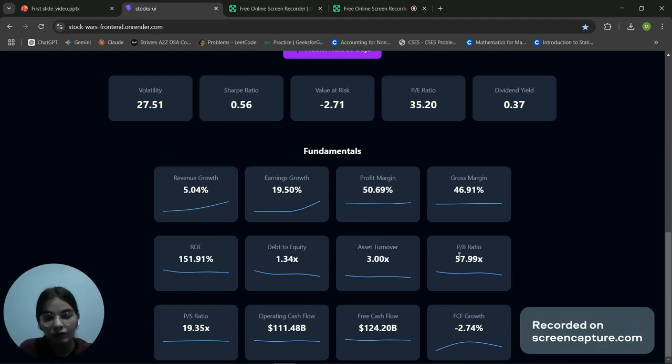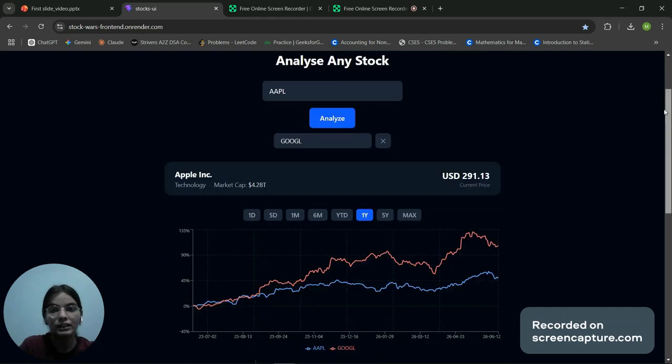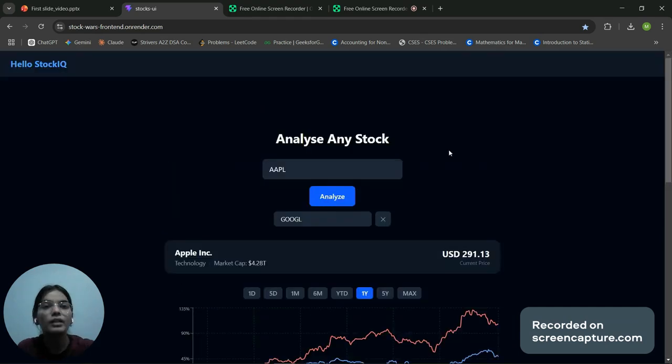So the objective of this platform is to give users a complete view of a company's performance from a single interface. Also, users can explore risk analysis and everything. Financial indicators such as revenue growth, earnings growth, profit margin, etc. are also available here. So finally, this platform provides future stock predictions using a machine learning model. So now I will explain how these features were implemented.